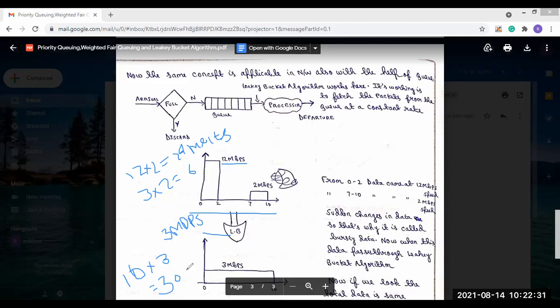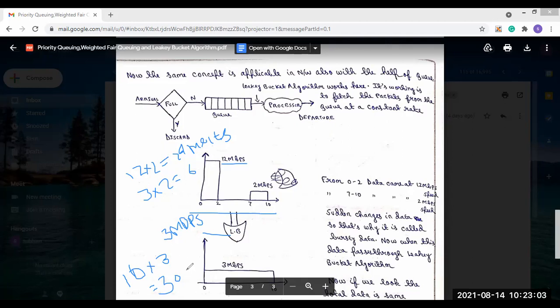We use the leaky bucket algorithm. But this leaky bucket algorithm also has a disadvantage. Now, what is the disadvantage? I am saying always that when the data goes outside from the network, it will go outside with the constant rate. So this is our disadvantage, that the data is going out with a constant rate from the network.